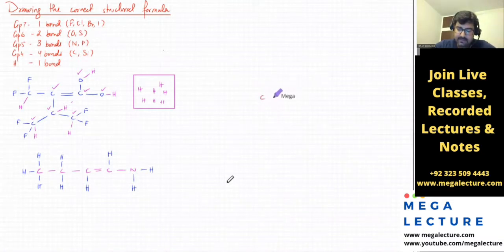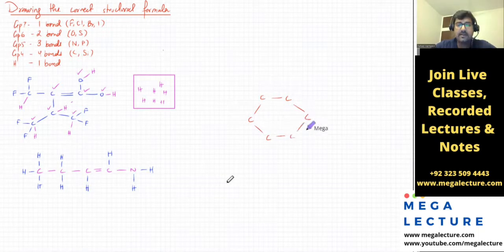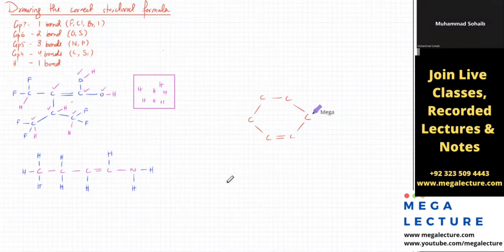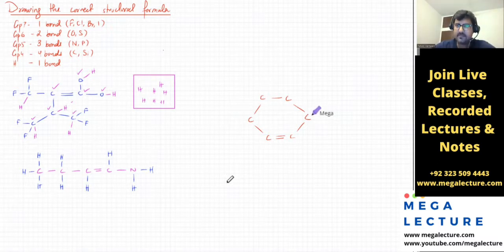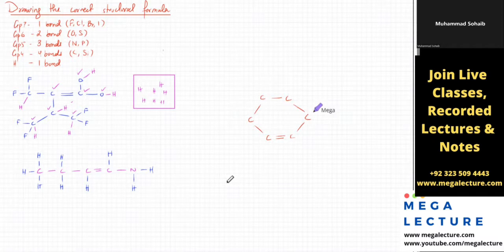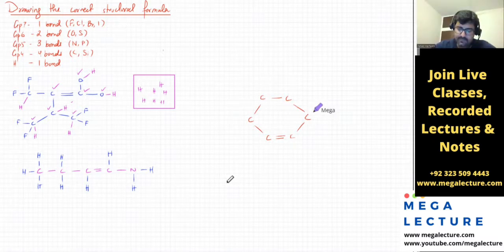So let's say I've got this structure now. Then let's put a double bond somewhere. So how many hydrogens with this carbon atom? This one. 3? No, it's 2. So you need 2 hydrogens with this one, right?